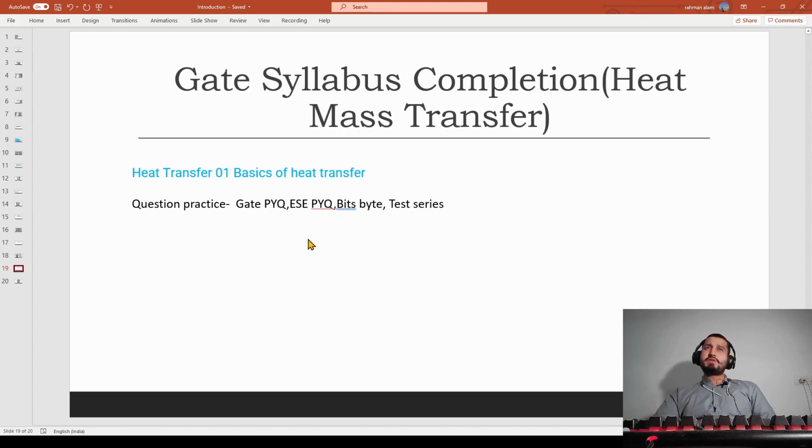Okay, GATE PYQ, ESE PYQ, Bits and Bytes, test series. So GATE PYQ you should do 3 times, ESE PYQ 1 time, Bits and Bytes you can do 2 times, then test series, any two test series you can buy, that's not an issue. Okay, so this is from heat and mass transfer.